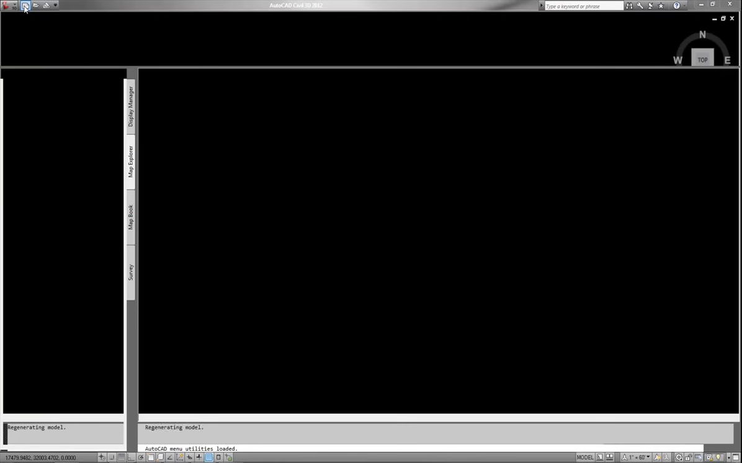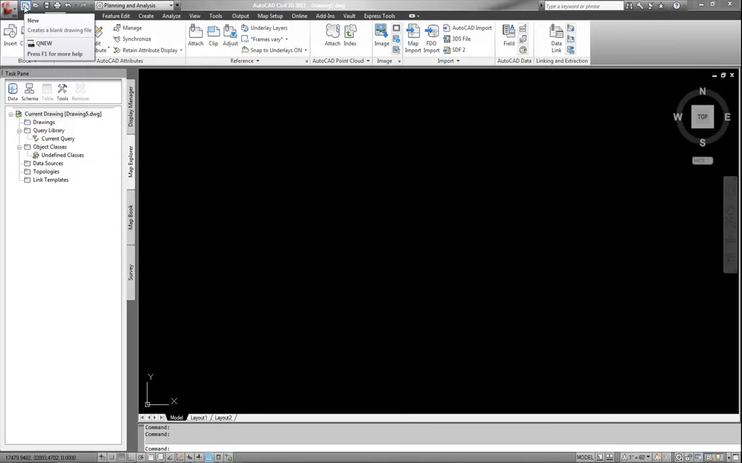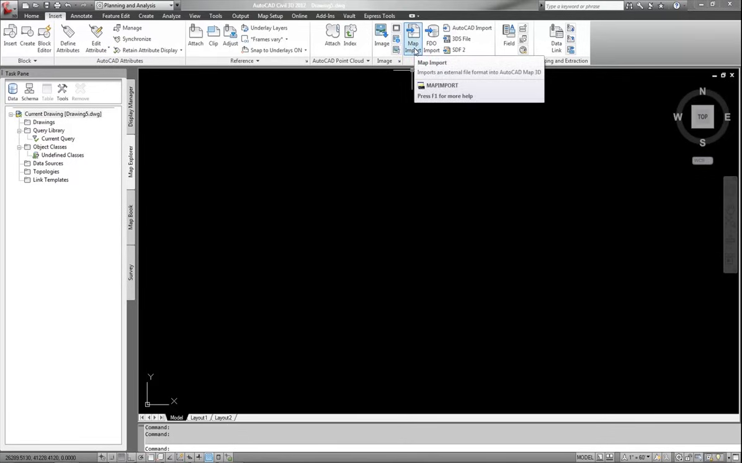Start a brand new drawing, and let's bring in some contour data. Actually, no, let's go ahead and bring in some raster data. Yeah, we'll do the raster data. For the raster data, I'm not going to use the map import. I'm going to import an image.